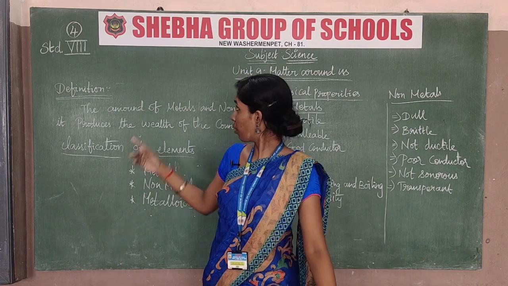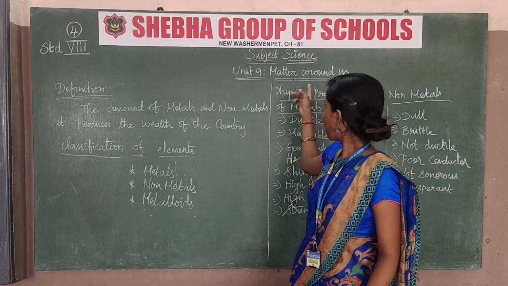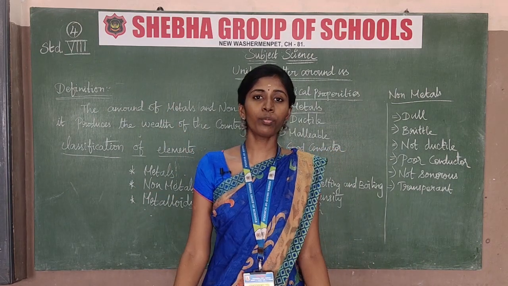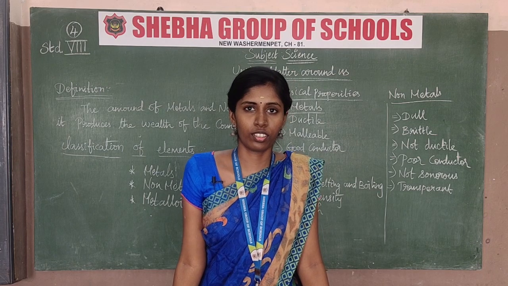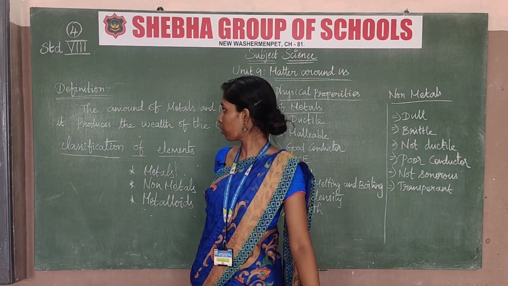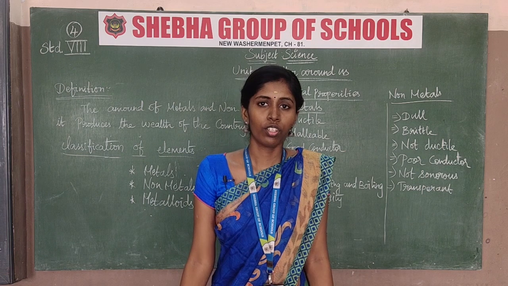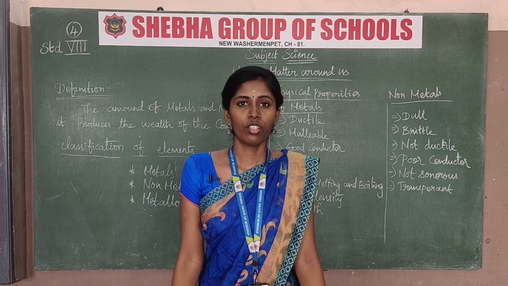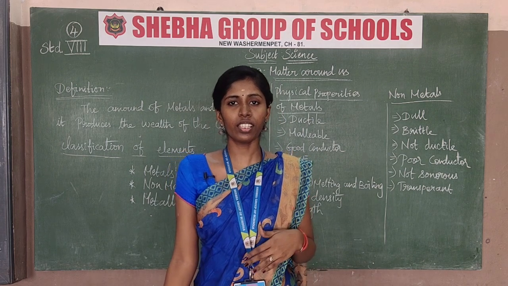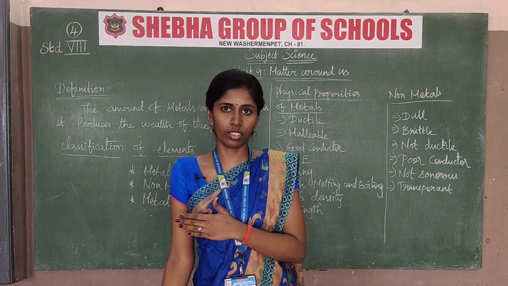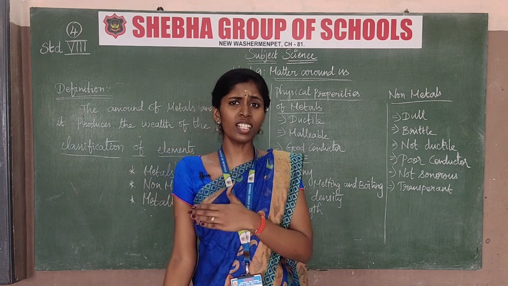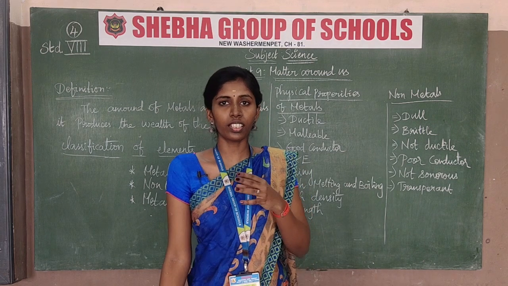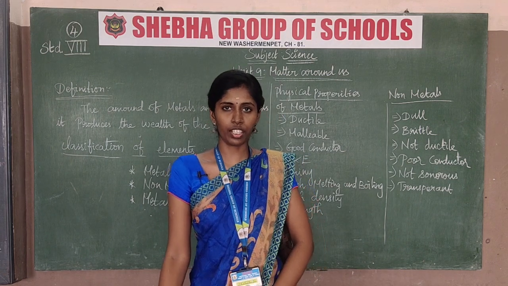So now we know the topic is matter around us. The class is 4. Inside this topic we learn about metals, non-metals and metalloids. The amount of metals and non-metals produced is related to the wealth of our country. Through discovery, research and production of metals and non-metals, these are related to our country's wealth.